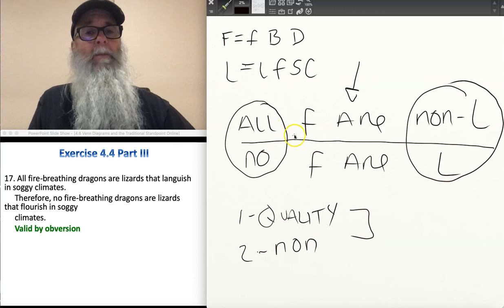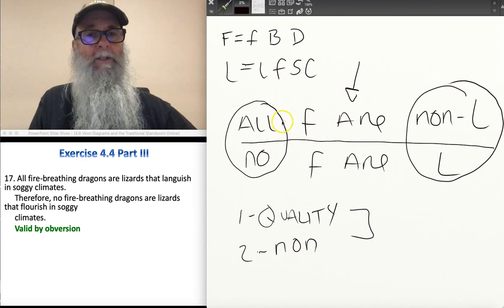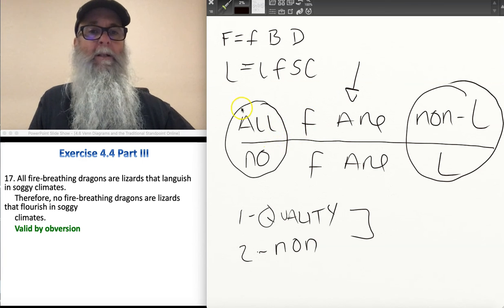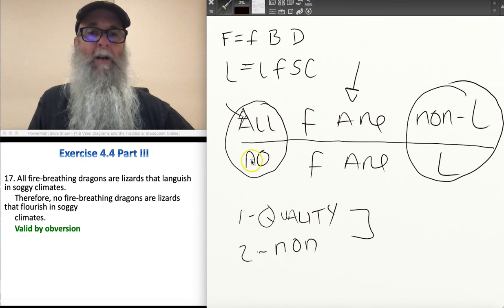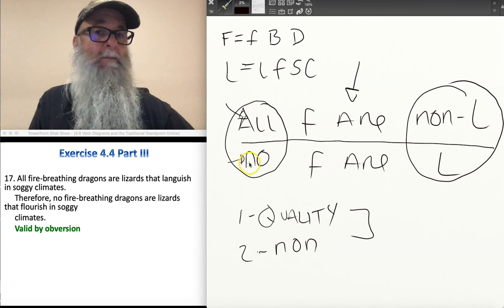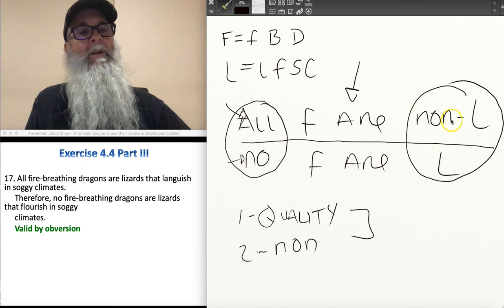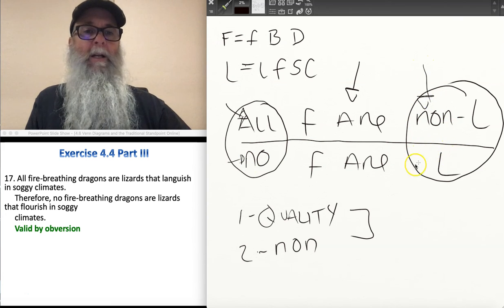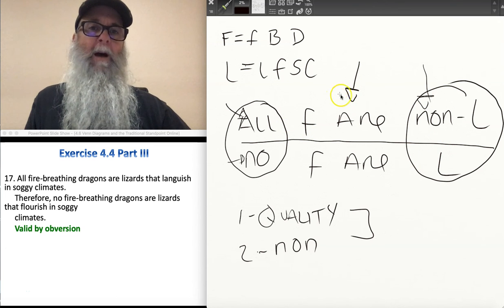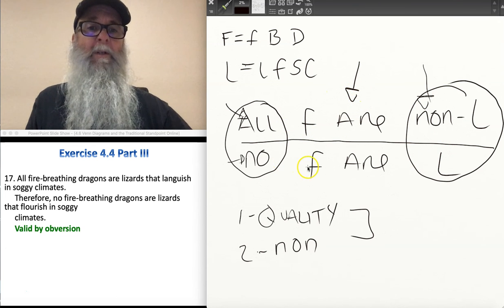If I do obversion, I would do two things to this premise. I would change its quality. That's the first step. Get rid of that all and replace it with no. So that seems to be on the right track. And then I'm going to replace the predicate term with its term complement. And the term complement of non-L is L. So I recognize that if you apply the operation of obversion to this premise, you will get the conclusion.